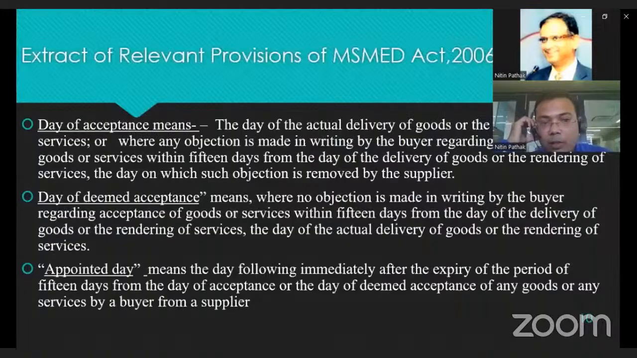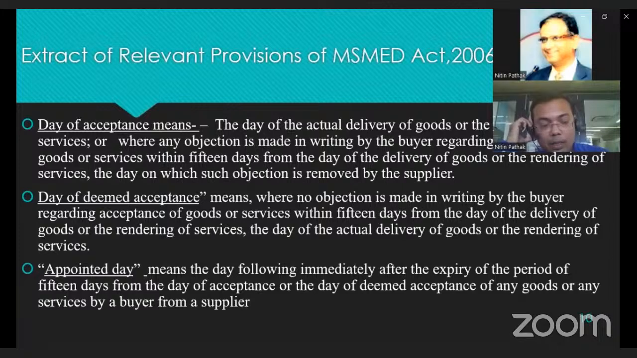Now, an extract of the relevant provision of the MSME Act. In the MSME Act, three things are very important for making payment: the date of acceptance, the date of deemed acceptance, and the appointed day. We will discuss them one by one. Date of acceptance means the date of actual delivery of the goods or rendering of the service, or where any objection is made in writing by the buyer regarding acceptance of goods or service within 15 days from the date of delivery or rendering, the day on which such objection is removed by the supplier.